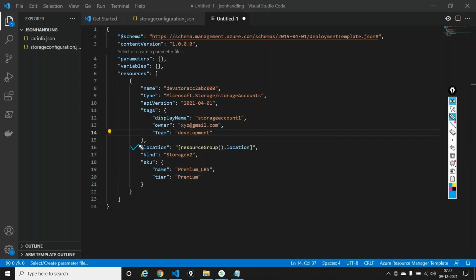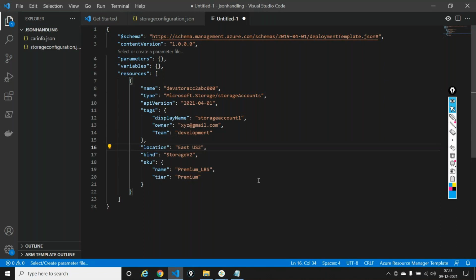It's a function out here, just telling, okay, fine, you will basically create a storage account inside a resource group, right? Because you need a resource group. So before you deploy, I will use this particular parameter to go inside the resource group and get its location. You can do that, or if you want to specify that you want to create in East US 2, I can just delete this out. I'll say East US 2, right? You can either give a function or you can just give East US 2 out here.